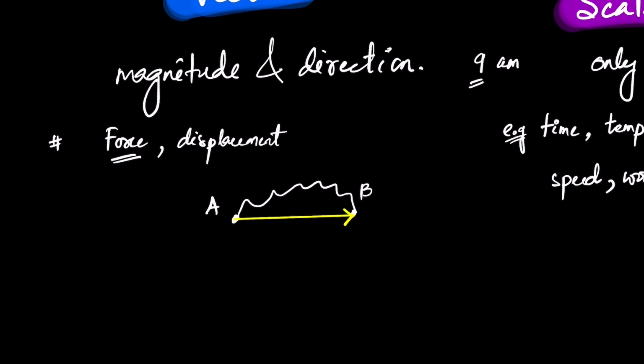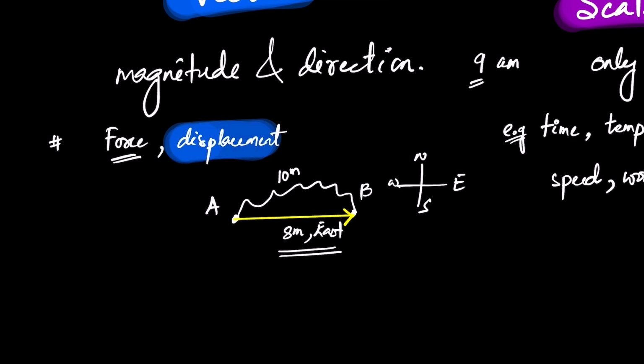So let's say the guy goes from A to B. Say this whole length, the distance, is 10 meter, but as you can see here, this part will be shorter. Say this is 8 meter. In which direction? Say east, west, north, south. It's going towards east. So this is your displacement: 8 meter towards the east. So when you talk about displacement, you can assign direction. So displacement is a vector quantity.